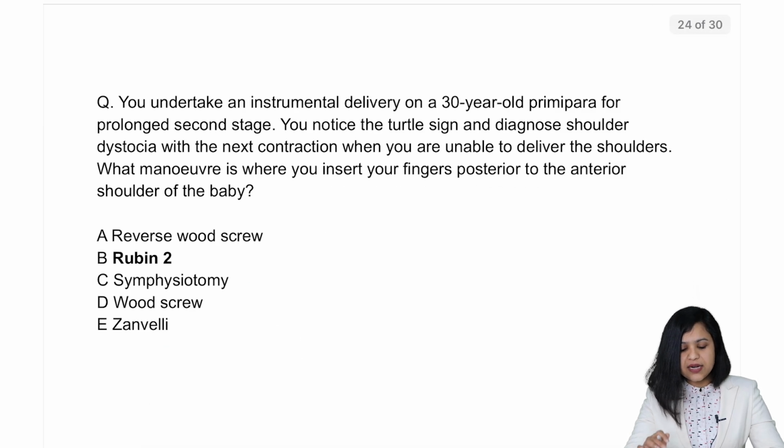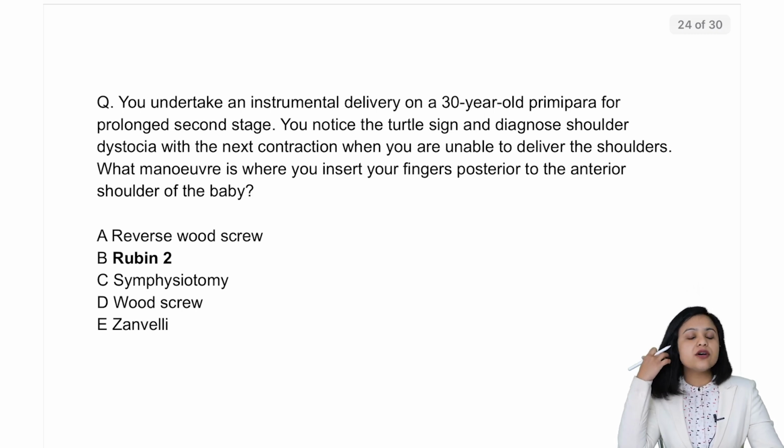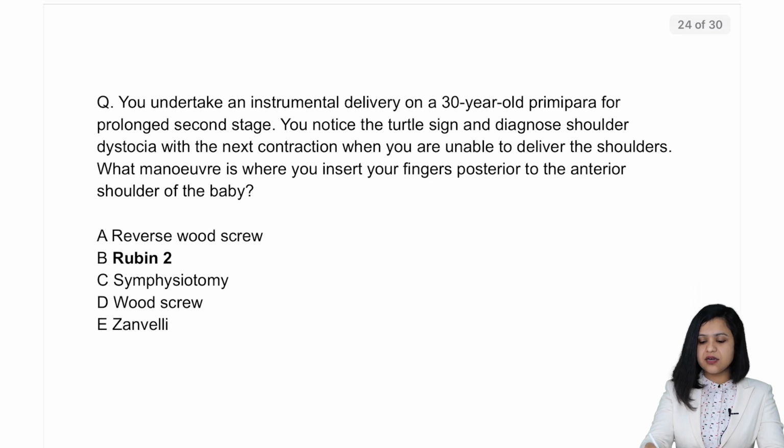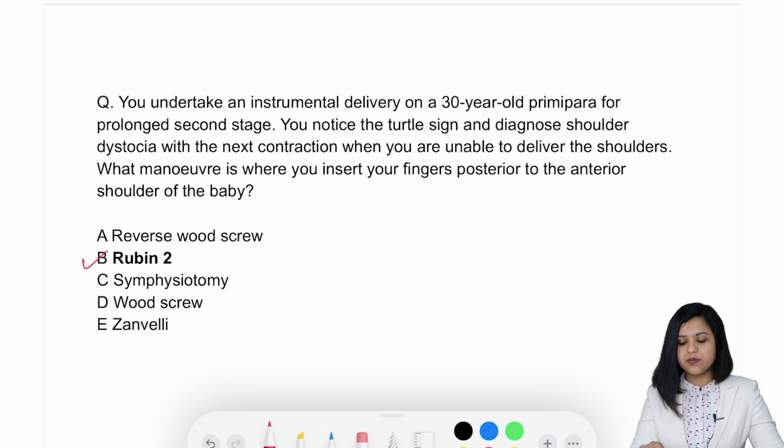Next question. You undertake an instrumental delivery on a 30-year-old primipara for prolonged second stage. You notice the turtle sign and diagnose shoulder dystocia. With the next contraction, you are able to deliver the shoulders. What maneuver is where you insert your fingers posterior to the anterior shoulder of the baby? Although they have not discussed the internal maneuvers in the guidelines, they still ask questions from the internal maneuvers. The answer here is Rubin 2. And we'll discuss what are these internal maneuvers.